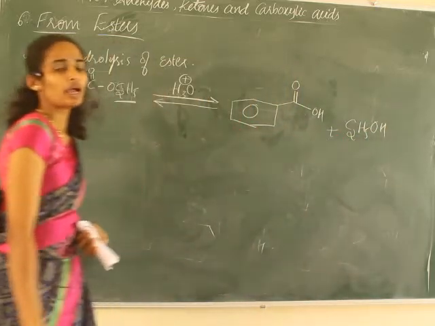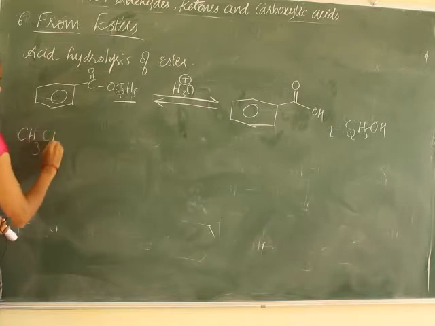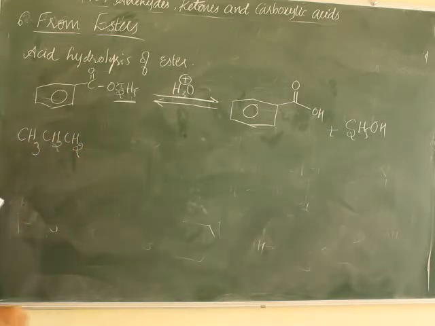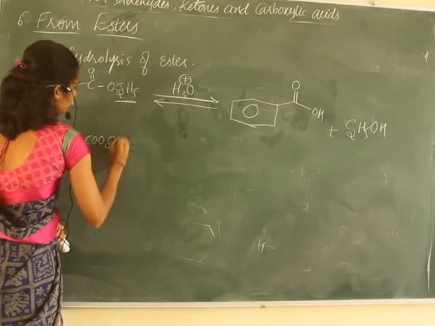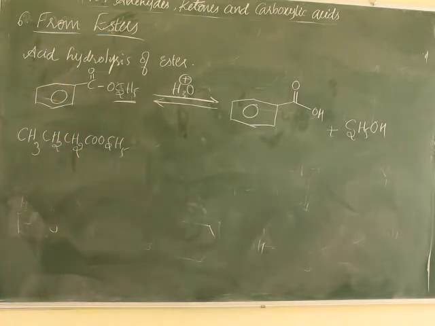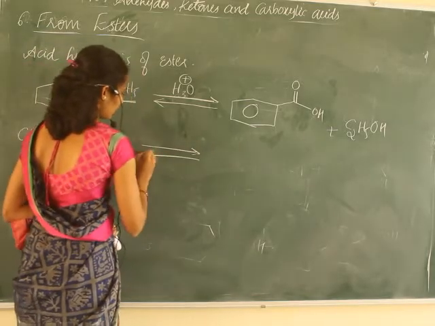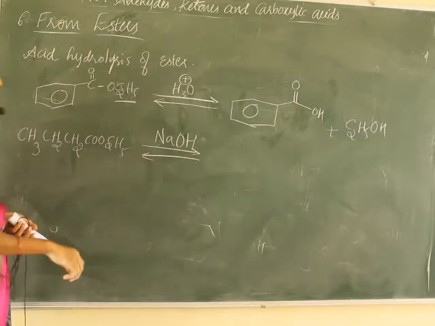Right? And as I said, in basic media, it results in the formation of a salt. Take CH3CH2CH2COOC2H5, which is given in your book. That only I will take. In the presence of sodium hydroxide, that is a base, what will we get?